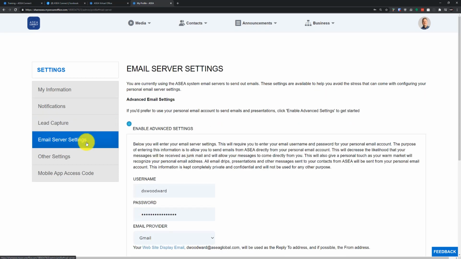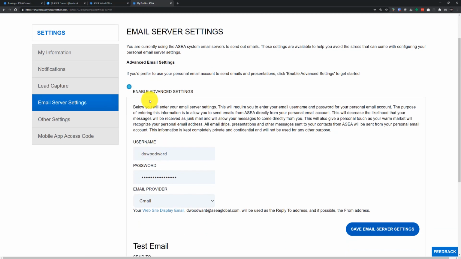The email server settings. This is an area that I personally have set up. By default, it's going to be off for you guys, but I do want to make sure to point out how this feature works. When you send emails using this desktop tool, it's going to be coming from an email address with your associate number at mail.shareasea.com.